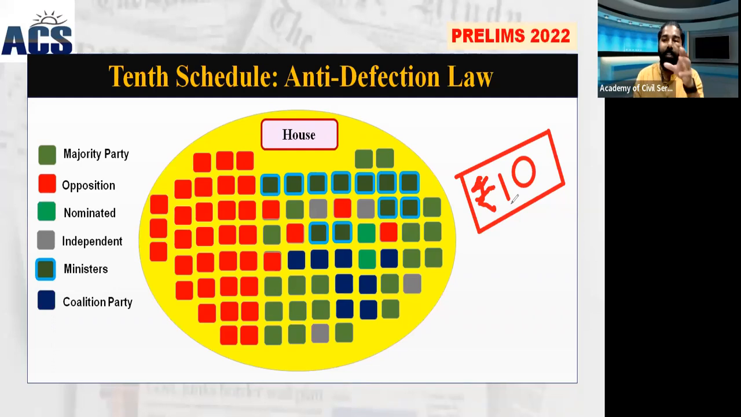That is the case which is dealt with by the anti-defection law under the 10th Schedule provisions. So if you are facing difficulty in remembering the schedule, these are the techniques you can use to study this way. Visual memory or the drawing method, you can use it. So 10 rupees, you can imagine that. Okay, you got the clarity? We'll move on.